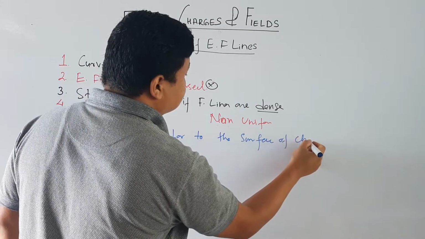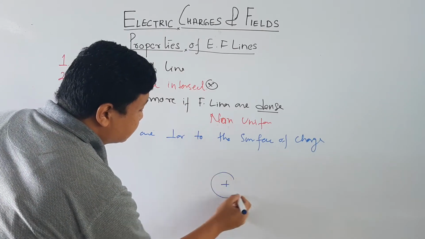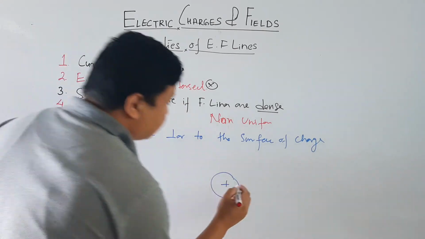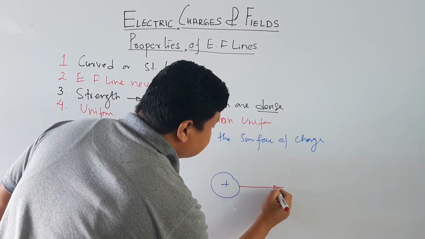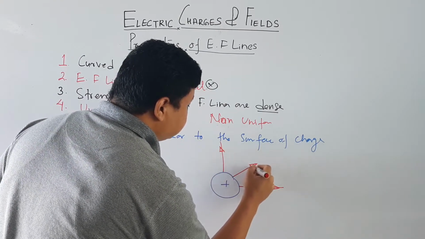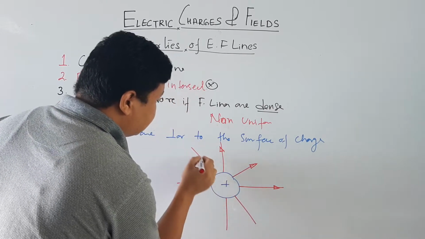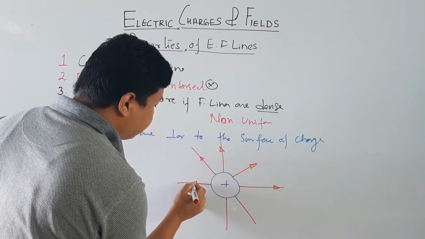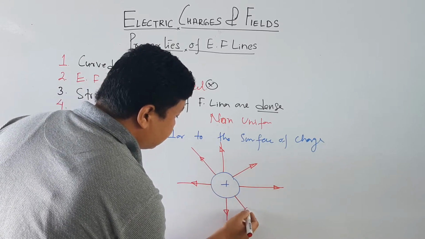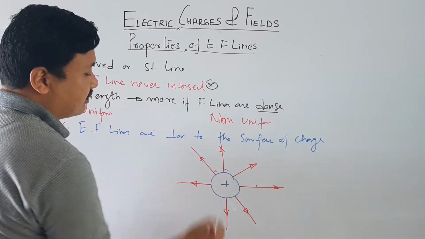If you have a plus q charge, then all the electric field lines are perpendicular like this, like this, and like this. So if you see here very properly, these are all perpendicular.